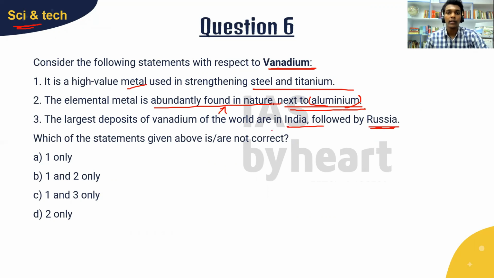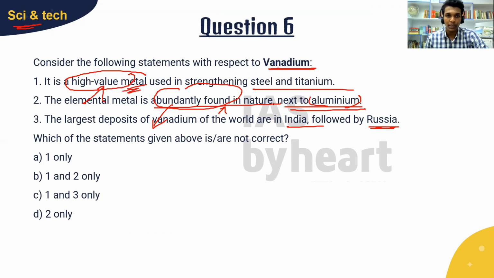So you can see there are some inconsistencies here. They have told it is a high value metal, but they have also told it is abundantly found in nature. We know that only one of these things can be possible. If it is high value, then it must obviously occur in less quantities.